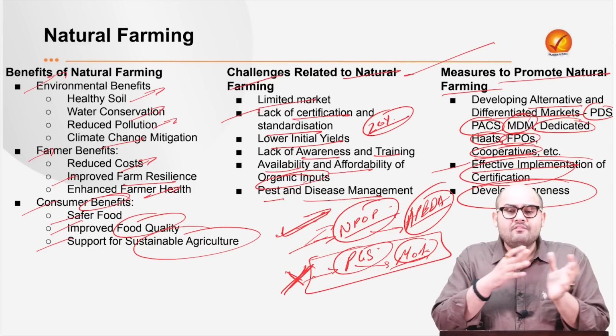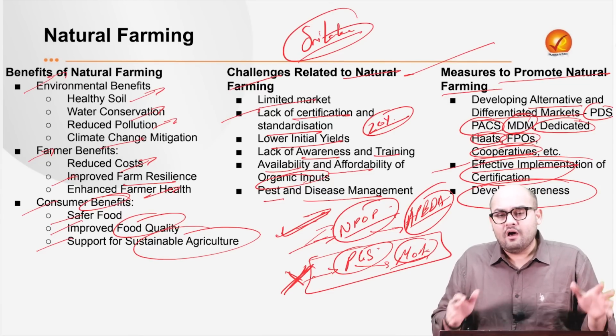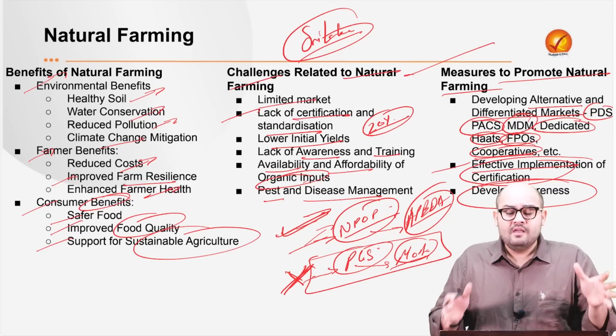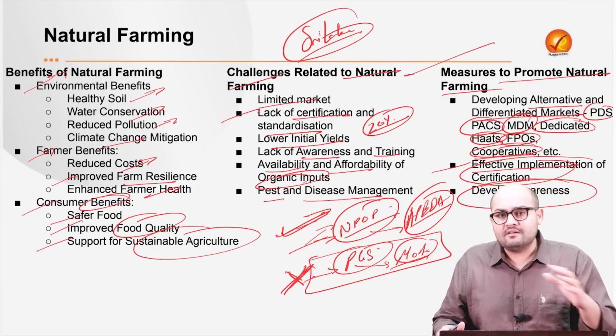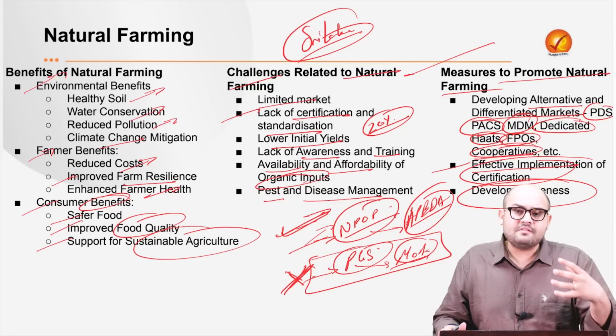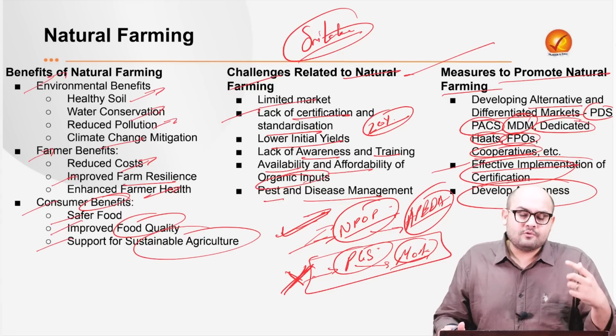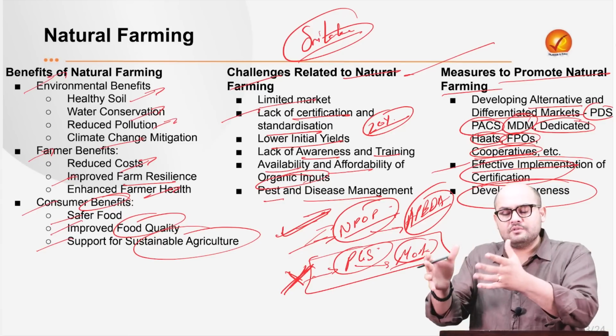but the sudden transition should not take place. We already know what happened in Sri Lanka, right? It actually suffered from a tragic economic crisis because the transition was not smooth. It was just carried out within a day, a sudden transition. That should not happen. The transition should be smooth, and the farmers need to be incentivized for that, right? So that we can have a natural and smooth transition from conventional farming to natural farming.